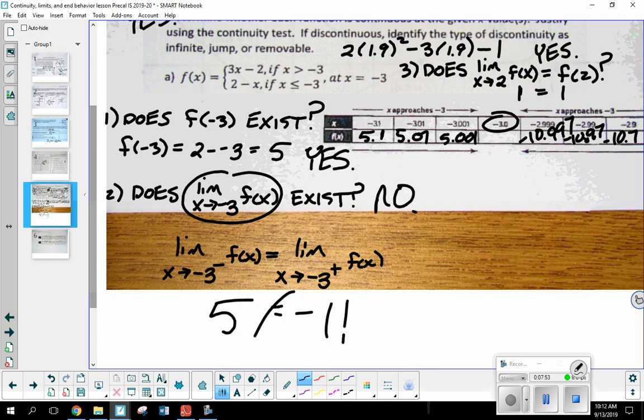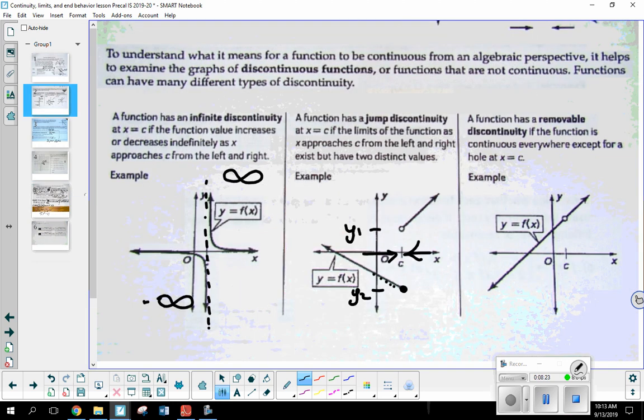Now here's what's nice about the continuity test. You only have to perform step number 3 if you got a yes for both steps 1 and 2. Because in step number 3, that's where you compare the results from steps 1 and 2. So now if we're not going to go any further, based on this pattern, we now have to be able to tell what kind of discontinuity is happening here. So I'm looking for a type of discontinuity where as I approach a value of x from both sides, I get different y values. There you go. The only one this fits, it has to be a jump discontinuity.